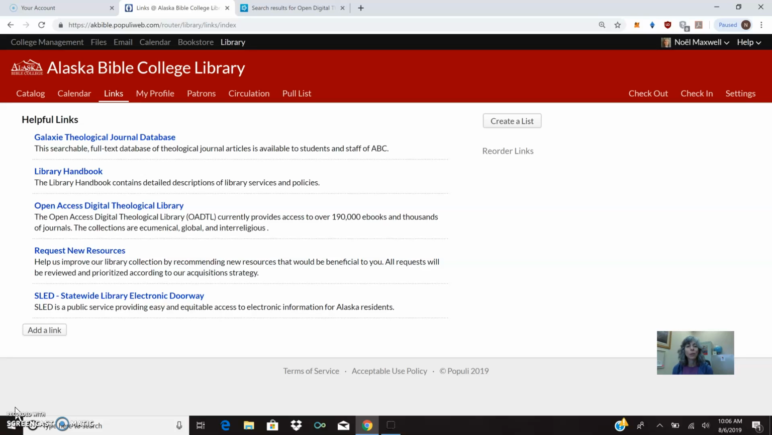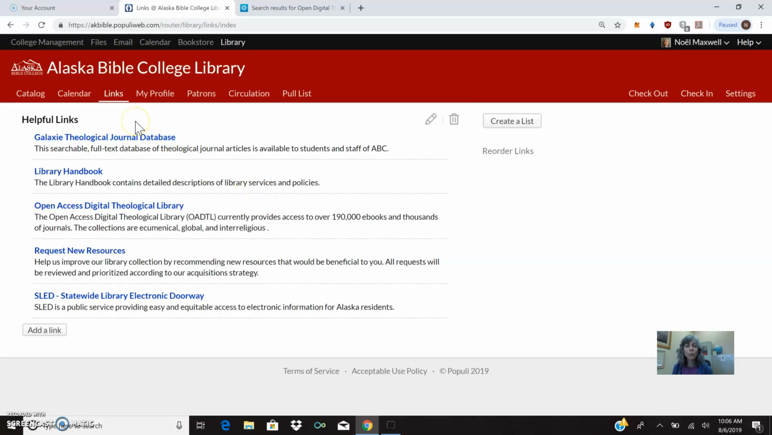I wanted to do a quick tutorial to help you students find the journal articles that are needed for your classes and how to access them on our library website. So when you log into your Populi account and you click the library tab, you will see a links button. And when you click on that links tab, it will come up with all the resources that we have for you to do your papers with.